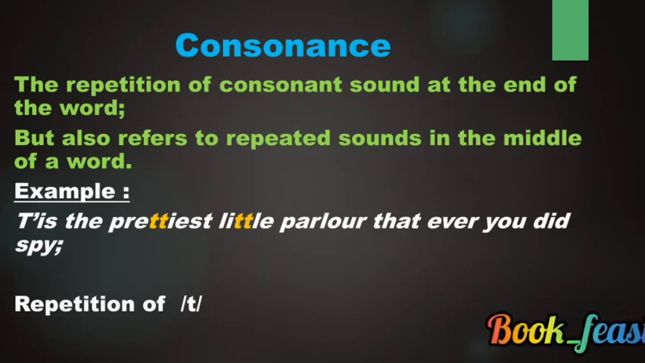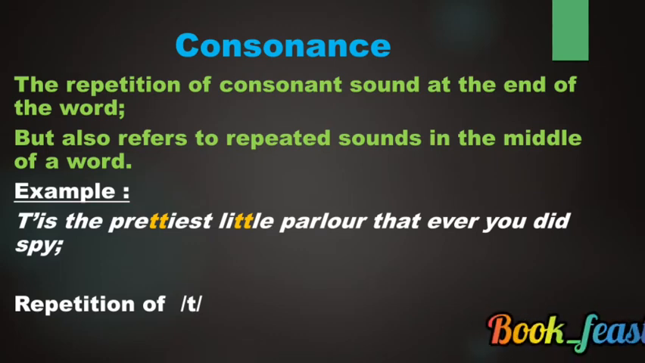There is some similarity between alliteration, consonance and assonance. When you divide the alphabet, it gets divided into consonants and vowels. The sound which is produced by a consonant is called a consonant sound. Consonance is the repetition of consonant sound at the end of the word, and also the repeated sound in the middle of a word. So in poetic lines, when the consonant sound keeps repeating either at the end of the word or in the middle of the word, it is given the term consonance. For example, "This the prettiest little parlour that ever you did spy." Prettiest, little. Here the t sound keeps repeating, so it is consonance.